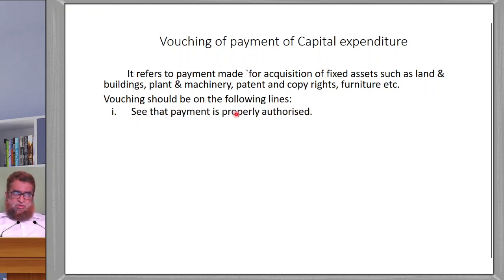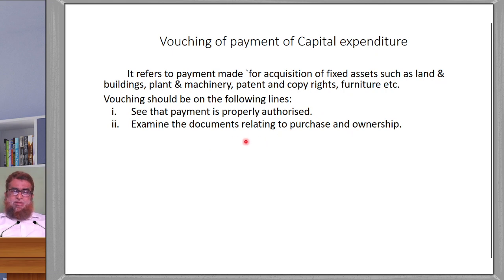So vouching should be done on the following lines. How to do the vouching? First of all, the first thing we should keep in mind is to see that payment is properly authorized. Second one, examine the documents relating to the purchase and ownership. Purchase and ownership documents should be clearly verified. Examine the invoices and receipt from the supplier of the fixed assets. The client will receive the invoices and also receipt for the payment.